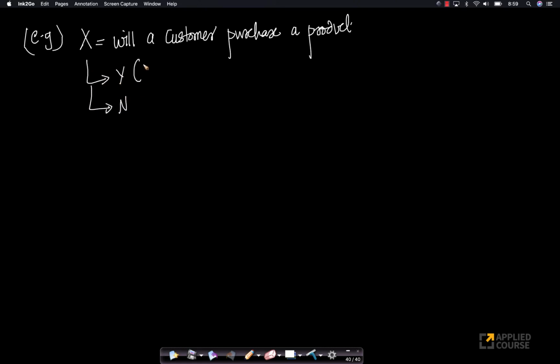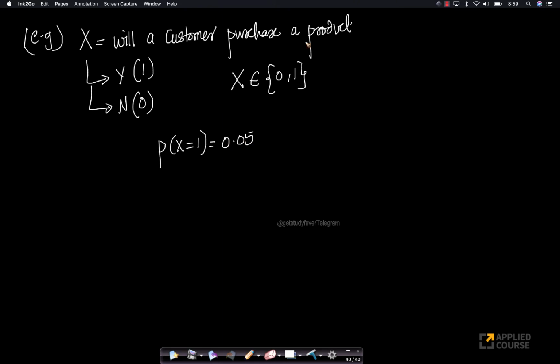If it is yes, I'll give it a value of 1. If it is no, I'll give it a value of 0. So this random variable also takes two values. And the probability that x equals 1, which means the customer actually purchases a product, may be small, because not every customer purchases every product.